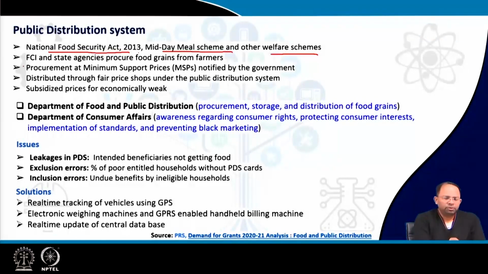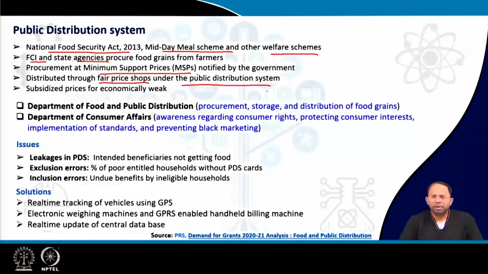Usually the Food Corporation of India and different state agencies procure food grains directly from the farmers at a minimum support price guarantee so that the farmers also benefit. Once procured, the food grains are distributed via fair price shops under the public distribution system at highly subsidized rates. This could be subsidized by the state government or the central government as well. Usually the economically weak get food grains at subsidized prices.